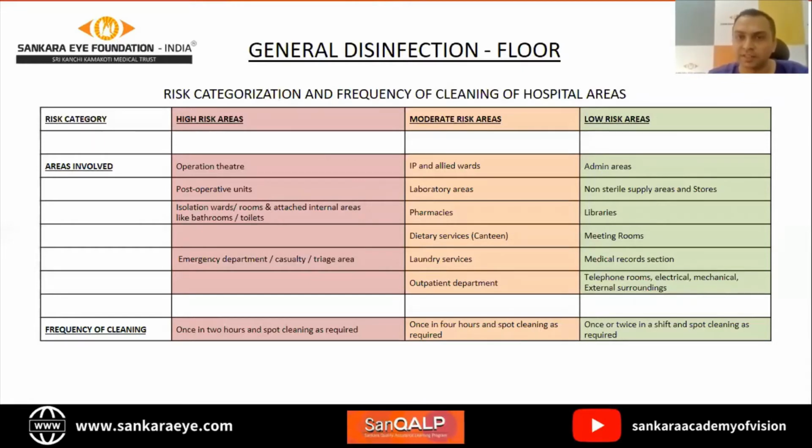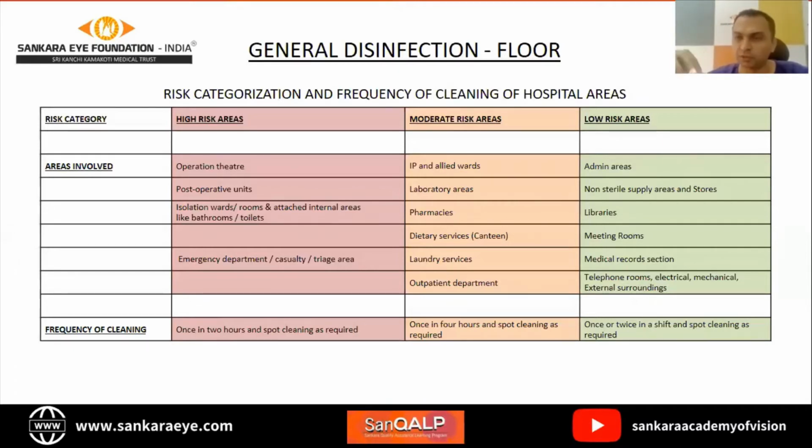Then moderate risk areas are usually your IP, your lab, your pharmacy, your OPD, your canteen, laundry, because these areas involve movement of a lot of people. Laundry because your soiled or contaminated clothes may be going there, so that's why. So these areas need to be cleaned once in 4 hours, maybe once in the morning, once in the afternoon, once in the evening. Then high risk areas are obviously OT attached areas like block room, recovery room.